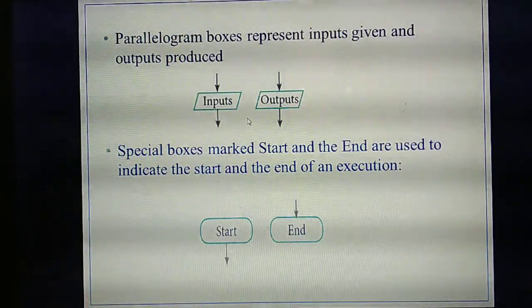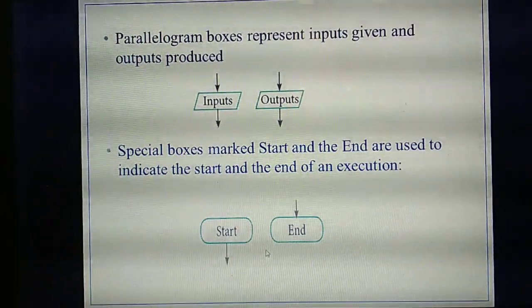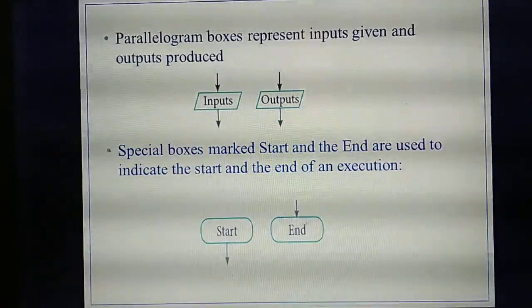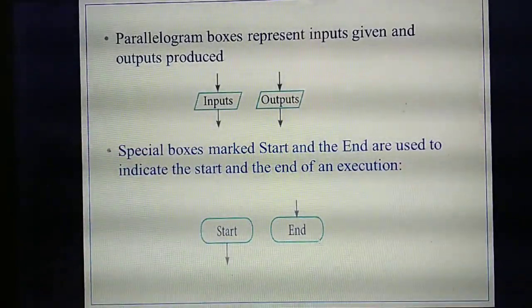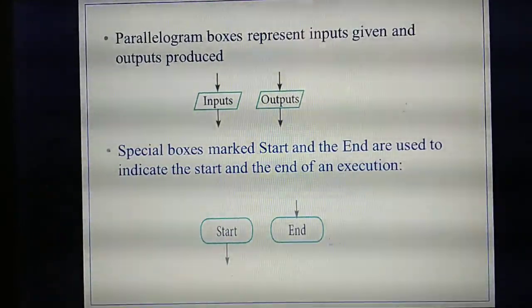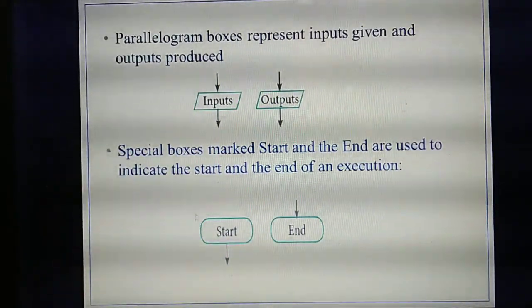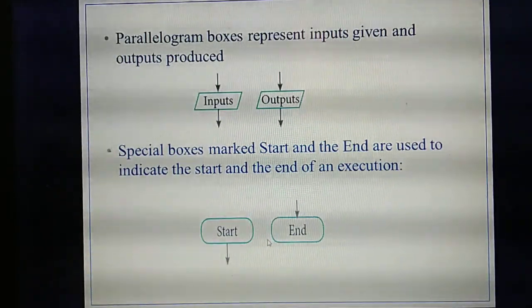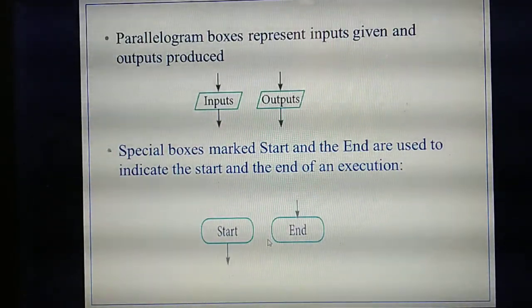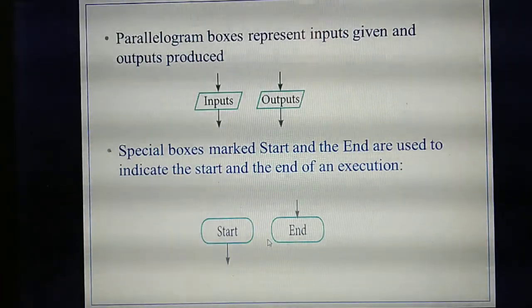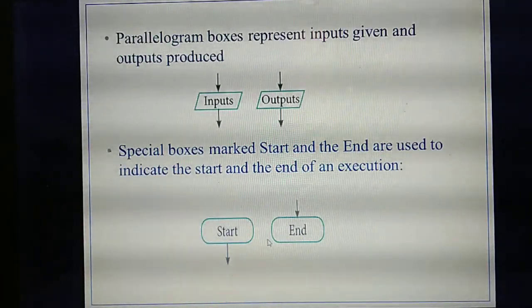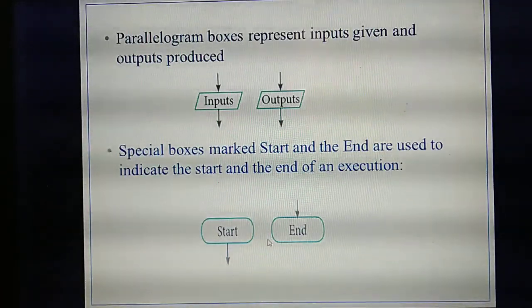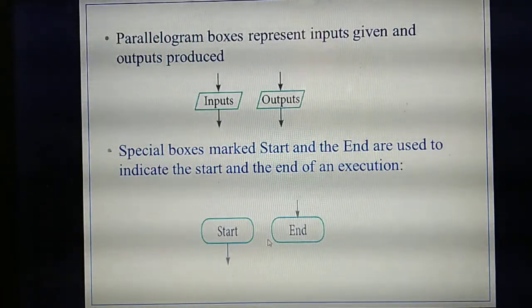Understand? Next thing is special boxes. See, the corners are rounded. The rectangular box with rounded corners, otherwise called curved corners, we call a special box. This special box is used for start and end. The flowchart will have a start as well as an end, to indicate the start of an execution as well as the end of an execution.